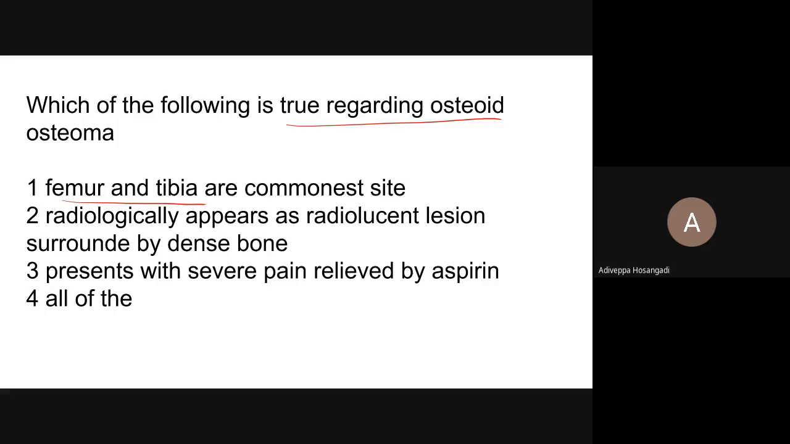Femur and tibia are common nest sites. Radiological appearance: radiolucent lesions surrounded by dense bone, presenting with severe pain relieved by aspirin.